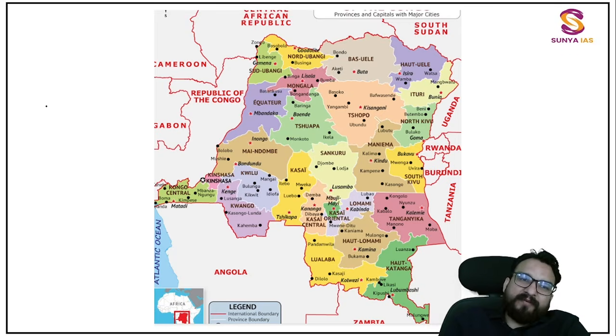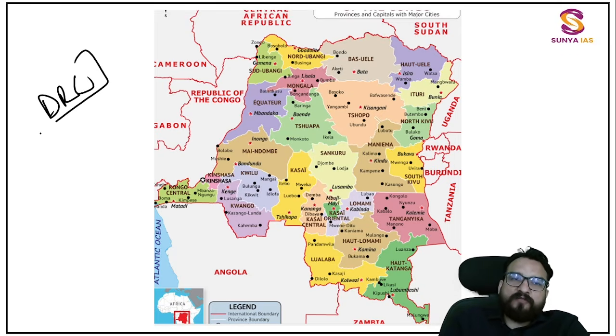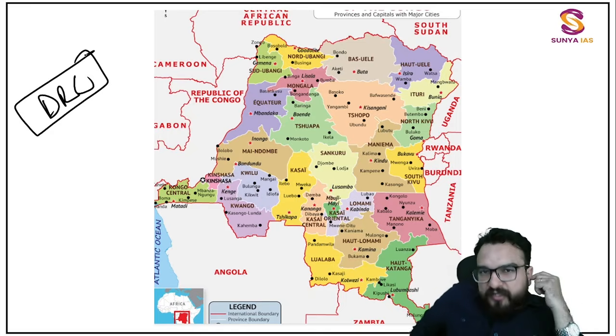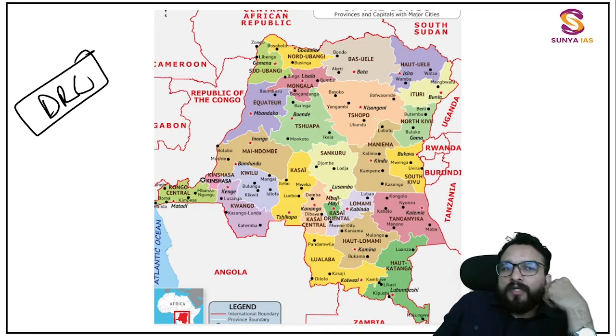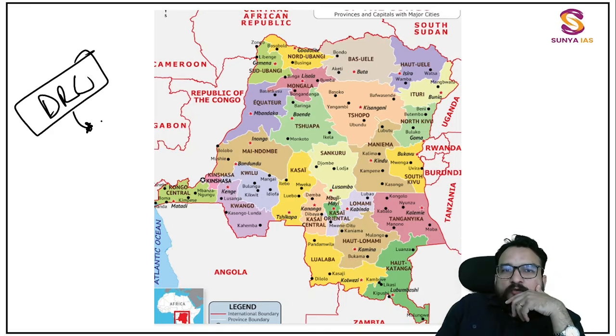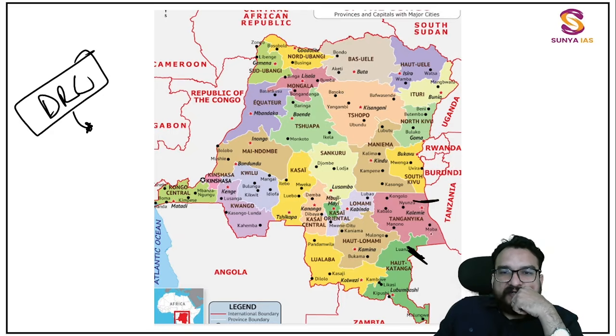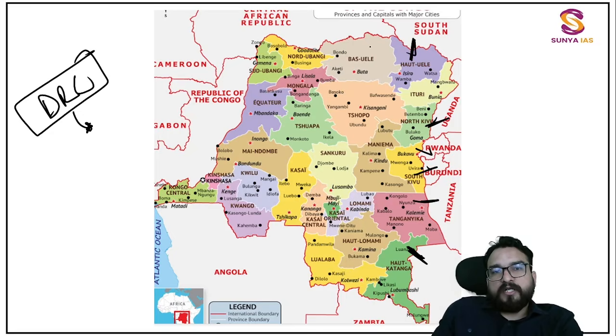Now see this map over here of DRC. Out of all these countries which we have seen, the country which remains in the news is DRC. Now one thing I want you to think about: first of all, pause the video and tell me the neighboring countries of DRC. You will find Tanzania, Mozambique, Burundi, South Sudan, CAR, Republic of Congo, and over here Angola too.